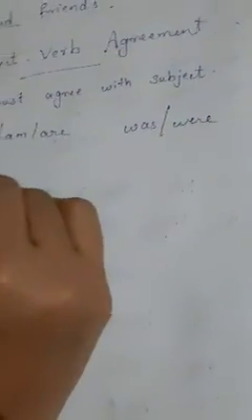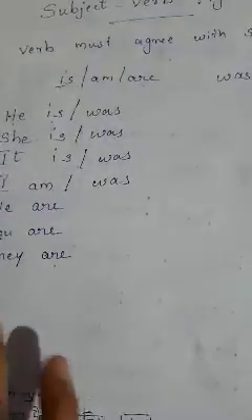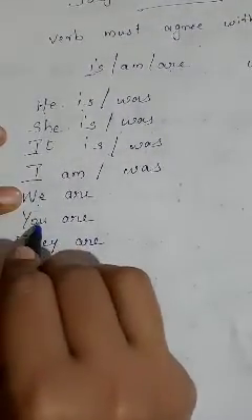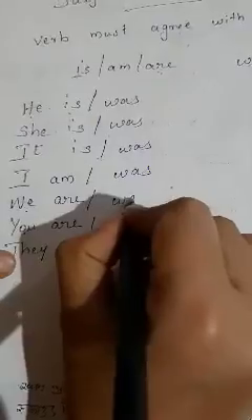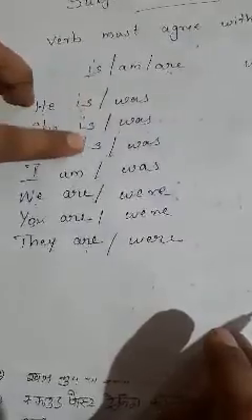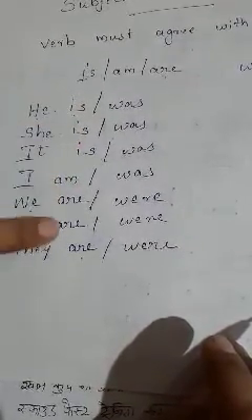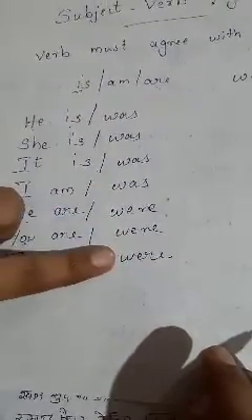And was, were. When the subject is singular, we use was. She was, he was, it was. And when the subject is I, we use was. When the subject is plural, we, you, they, we use were, in the past tense. Is, am, are we use in the present tense. Was, were we use in the past tense.